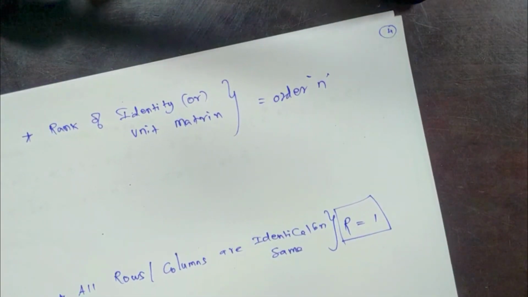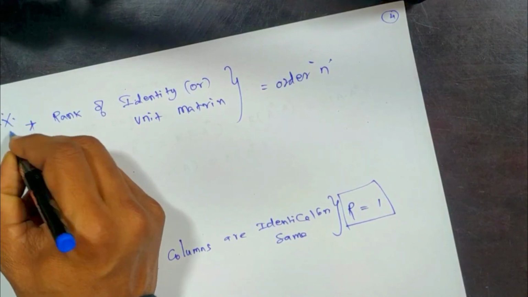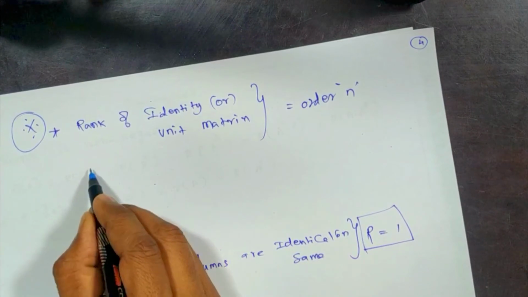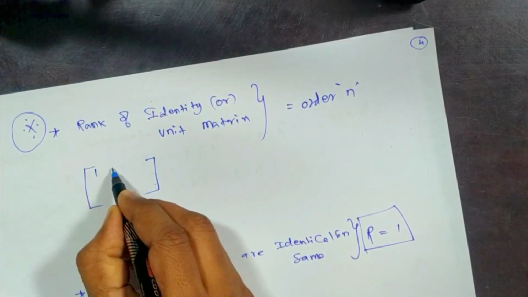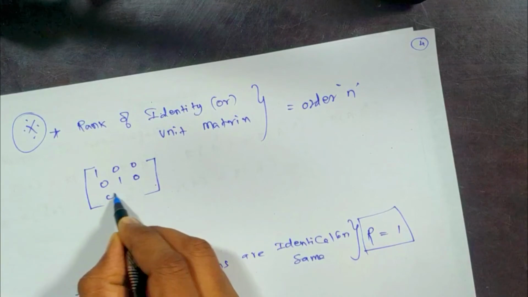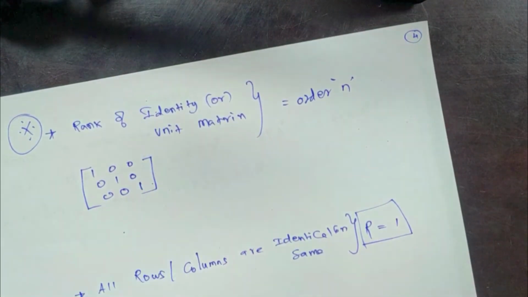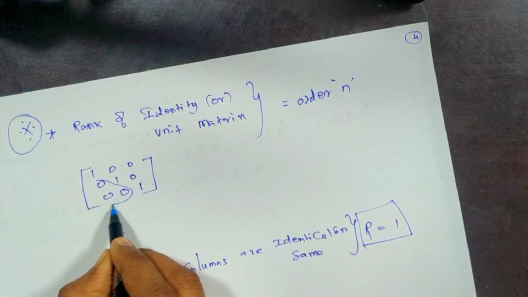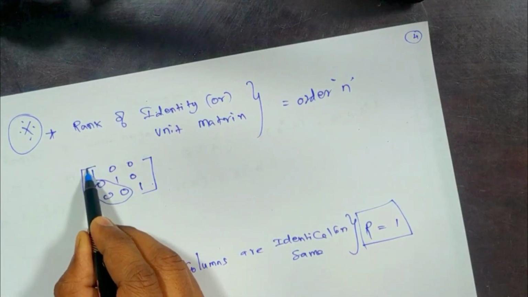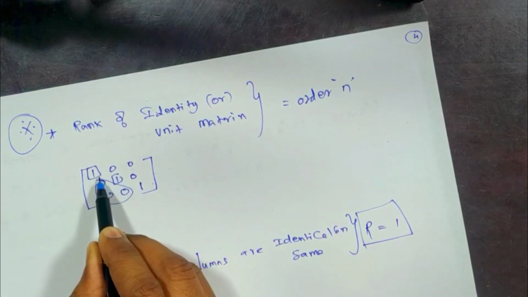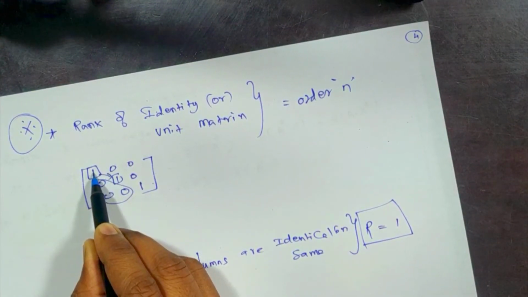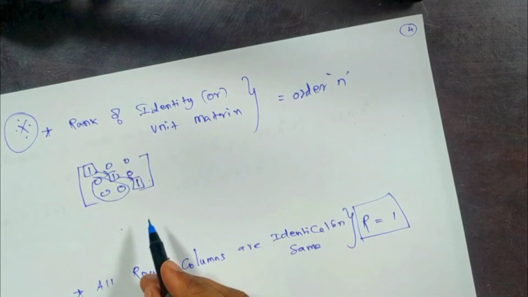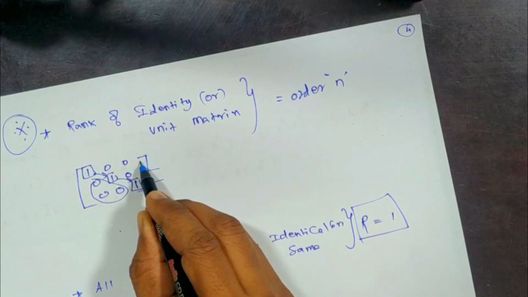And rank of the identity matrix is one of the important properties. The identity or unit matrix is 1 0 0, 0 1 0, 0 0 1. Just by looking at this, we can say the rank, because it is already in echelon form. The first leading element is in the first place, the second leading element is just right of the first, and the third leading element is just right of the previous one. So 1 non-zero, 2 non-zero and 3 non-zero.